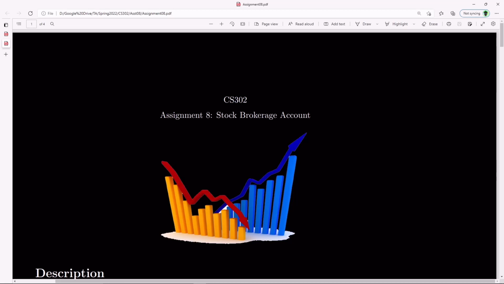Hey everybody, here's our CS302 assignment 8, which is going to be a smart stock brokerage account, or a smart stock market system slash program. So this program is designed where you'll have a set of stocks, and each day you're going to have a price of a stock, and you're going to always buy one stock at a time, and you're going to use a priority queue to always pick the next best stock to purchase.